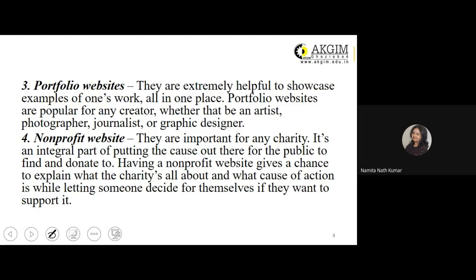Portfolio websites are popular for any creator, especially individuals who are artistic by nature, whether an artist, photographer, journalist, or graphic designer. They put in all the different types of work they have done in their professional life, and that is what they showcase on these websites.